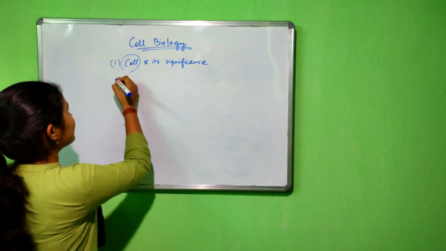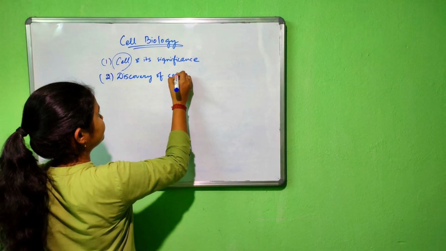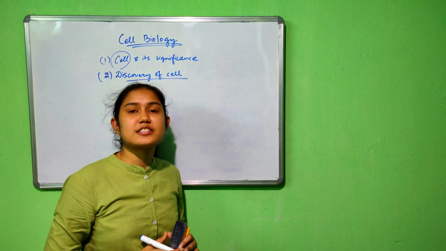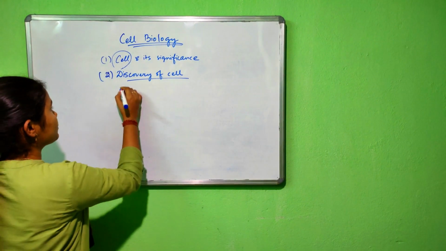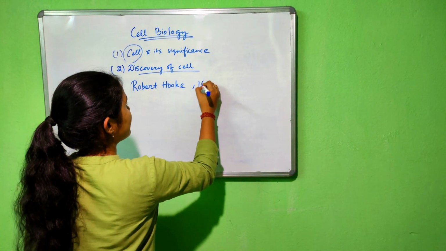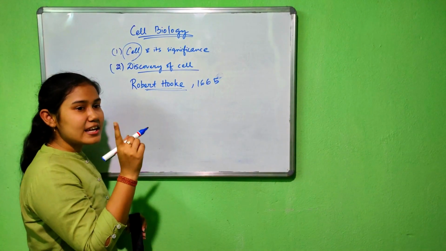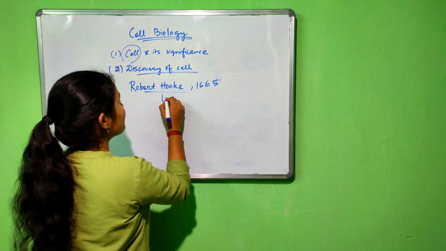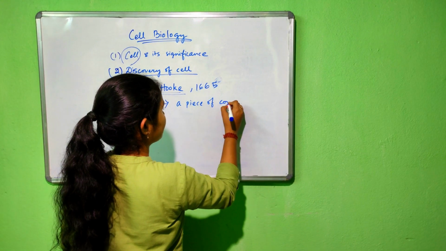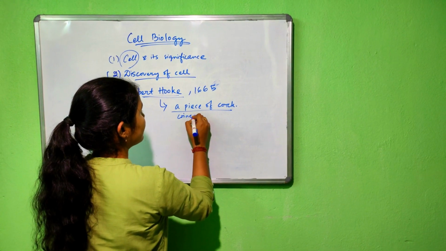Let's come to the second point, that is discovery of cell. Cell was first discovered in the year 1665 by the scientist Robert Hooke. He discovered the cell in a piece of cork. He discovered the cork cells, and coined the term cell.